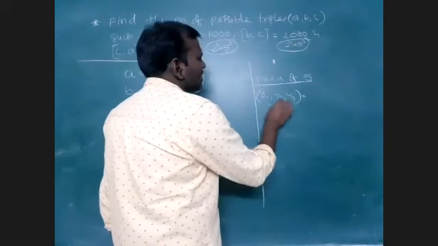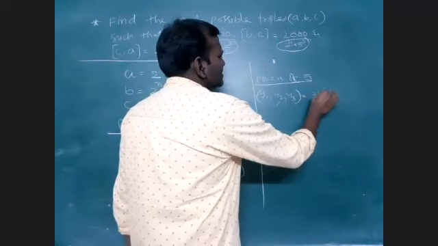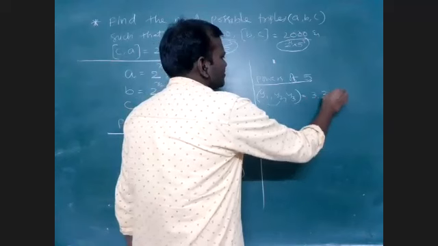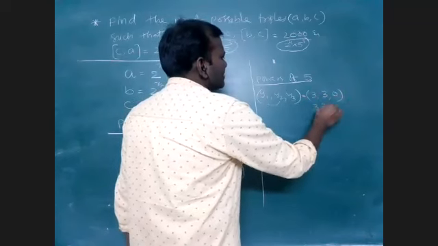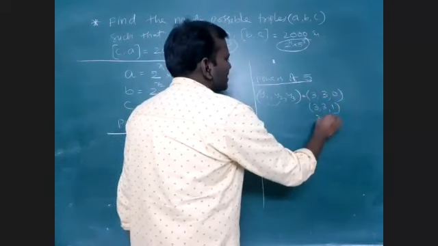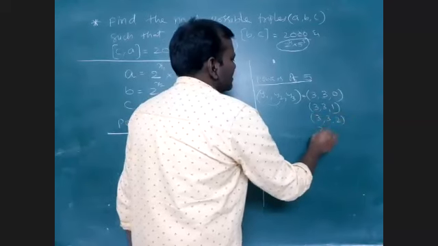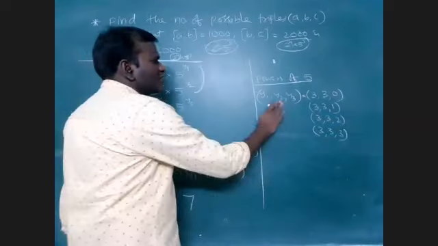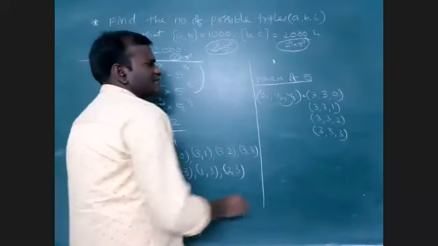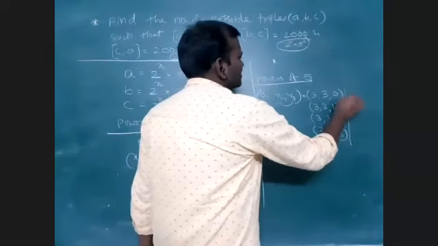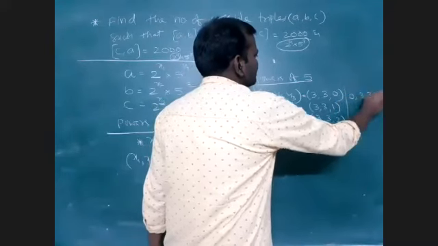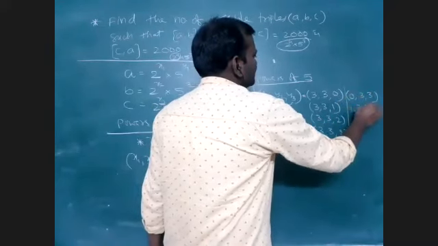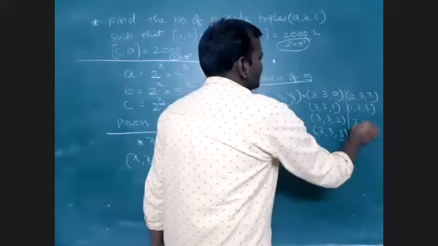Suppose these two are taken as 3: 3, 3, 0; 3, 3, 1; 3, 3, 2; 3, 3, 3. Suppose y2, y3 are taken as 3. Then how many possibilities are there? 0, 3, 3; 1, 3, 3; 2, 3, 3.